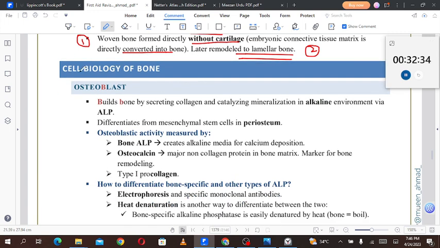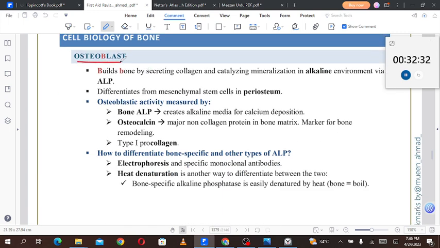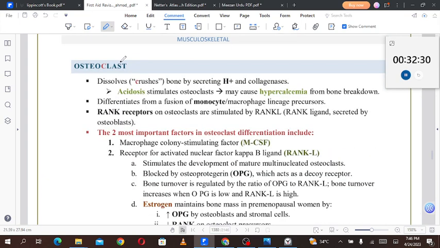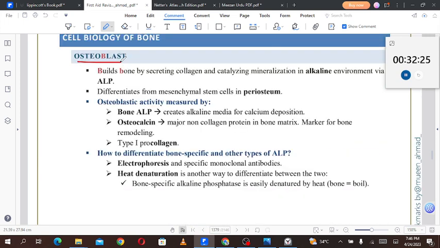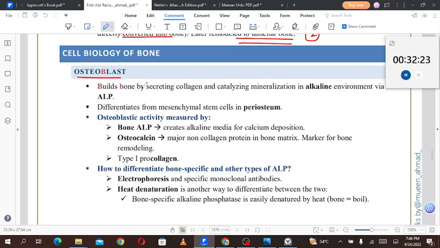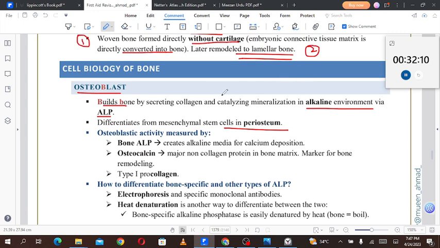Okay, then what is the cell biology of bone? First we will talk about osteoblasts, and then we'll move forward to osteoclasts. We'll see a picture from UWorld as well. So osteoblasts build the bone by secreting collagen and catalyzing mineralization in the alkaline environment via alkaline phosphatase. They differentiate from the mesenchymal stem cells in the periosteum.